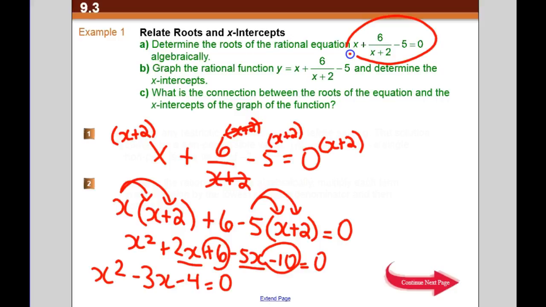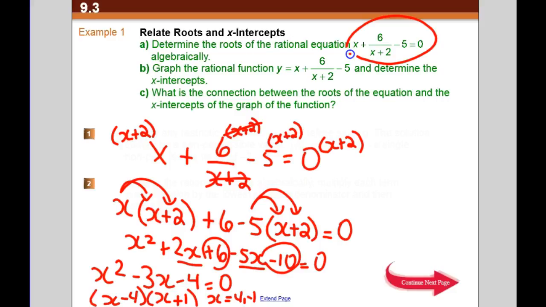So we need something that multiplies to minus 4, but adds to minus 3. So minus 4 and x plus 1. So our x's are actually 4 and minus 1, because it's the opposites of what's in the bracket. And all we have to do is make sure those are both solutions now.